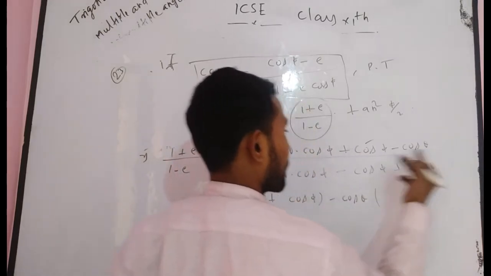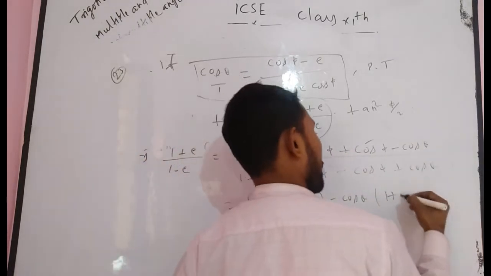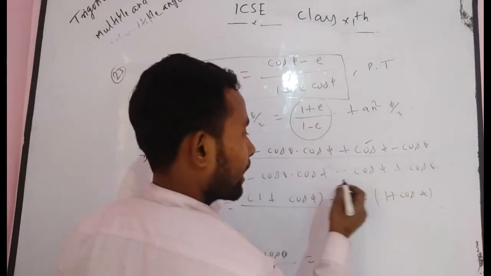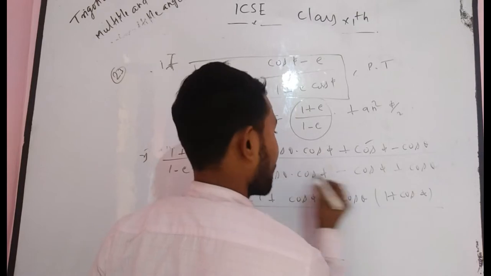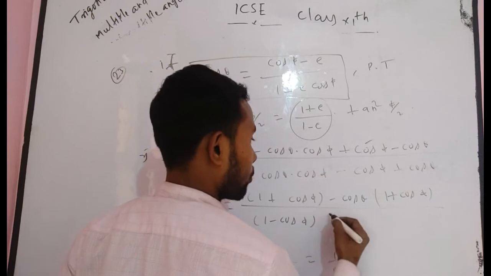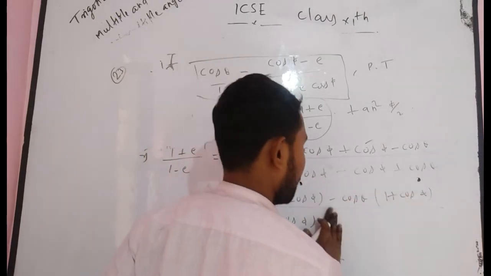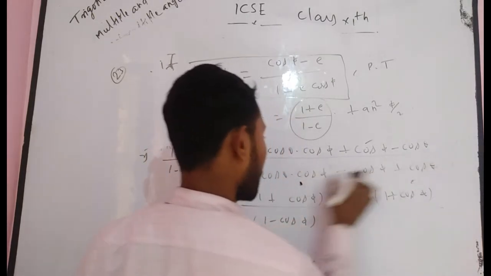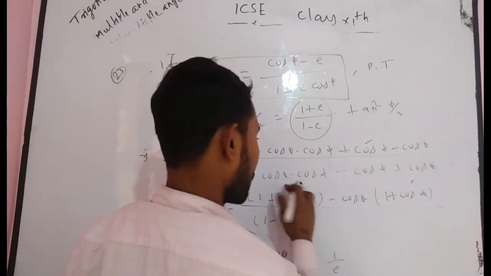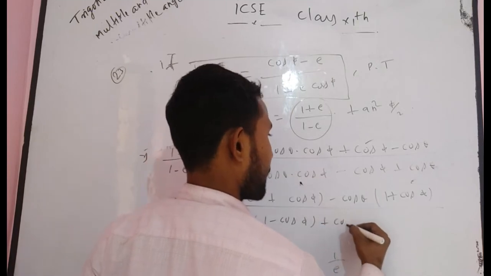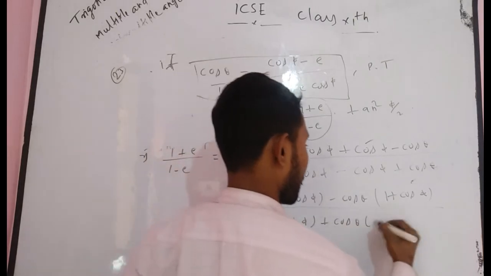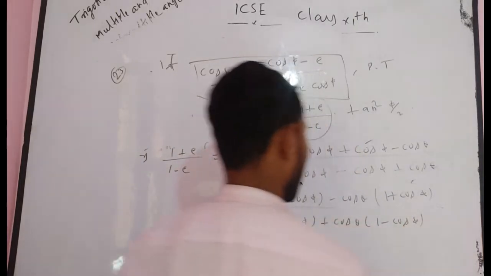After taking common minus cos theta, you get 1 plus cos phi in the numerator. In the denominator, you can write 1 minus cos phi, and if you take common cos theta in both terms, after taking common cos theta you get 1 minus cos phi. I think you understand.